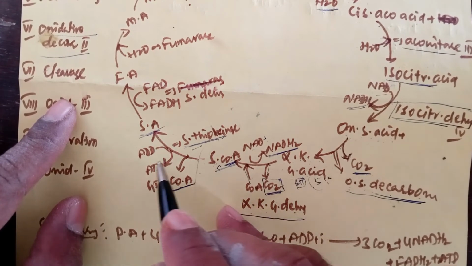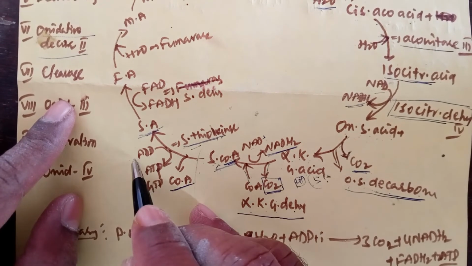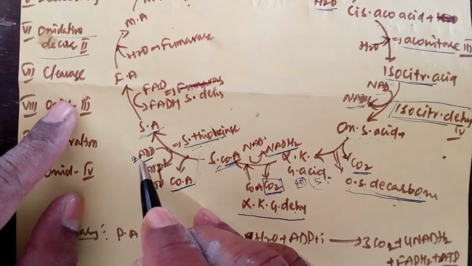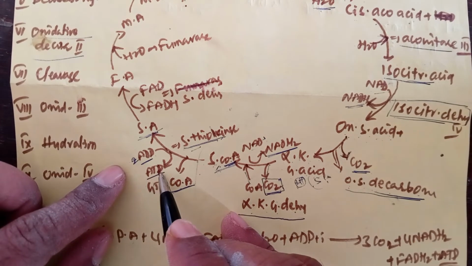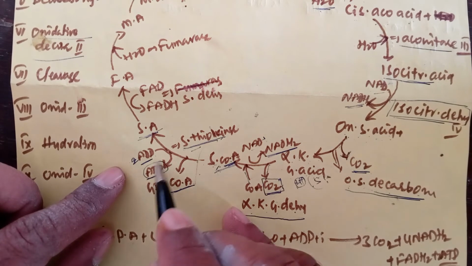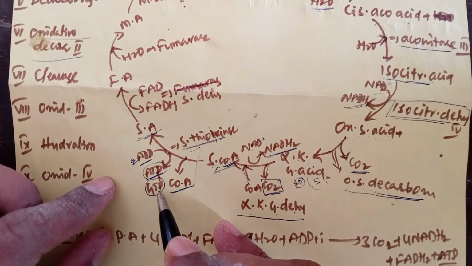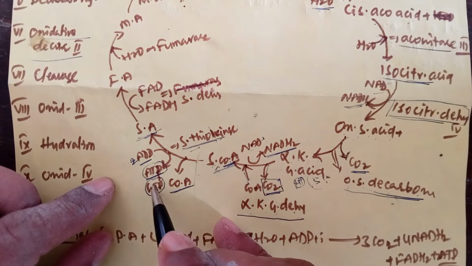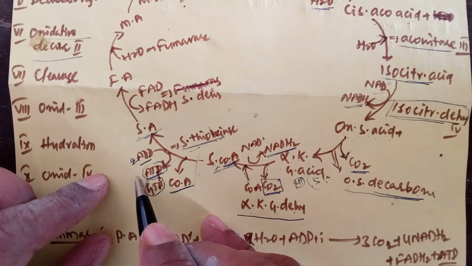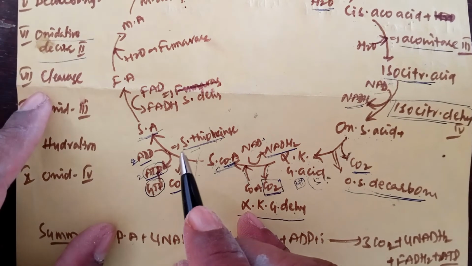During this reaction, energy is released and received by guanosine diphosphate, converted into guanosine triphosphate. Actually, GTP is released. GTP and ATP are structurally the same, so it is called ATP. So two molecules of ATP are released between these two reactions.